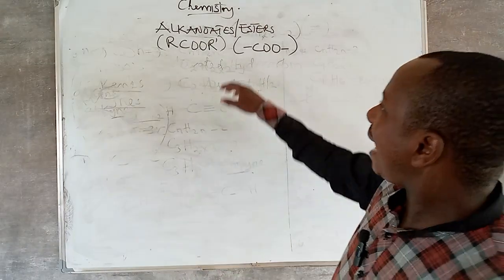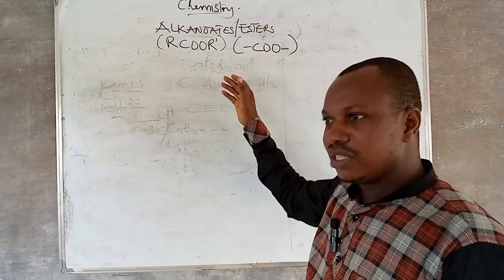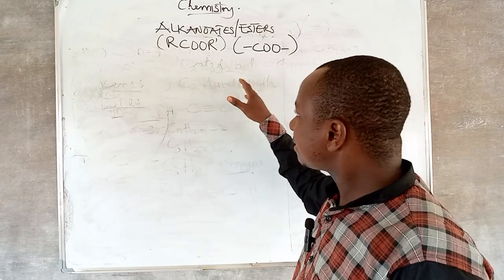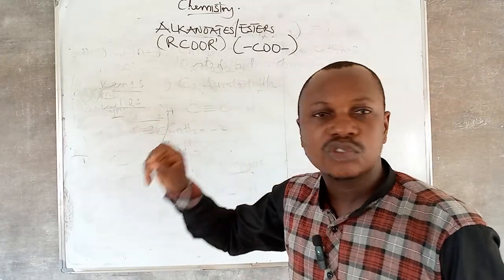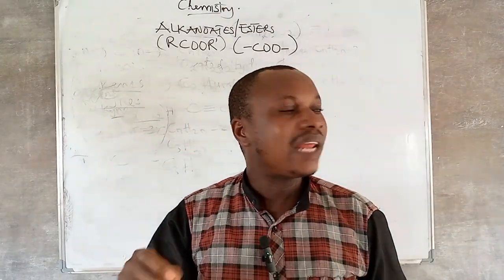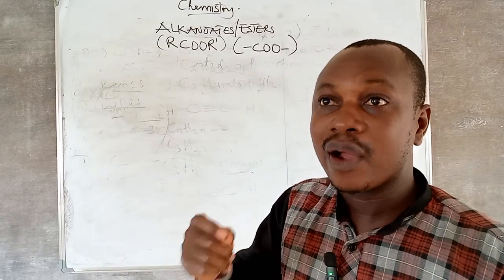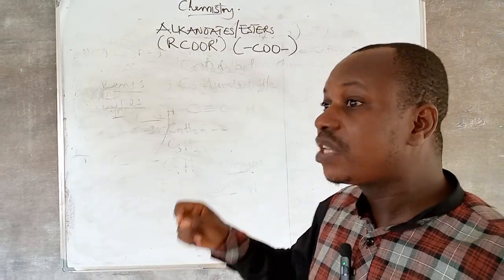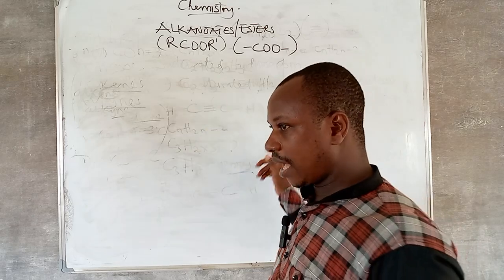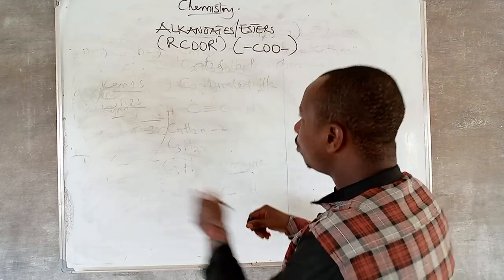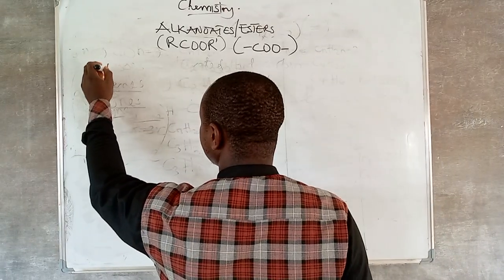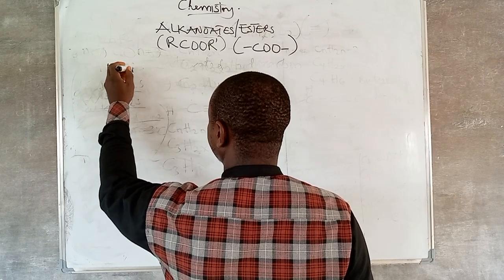Now, an ester, I will use the two interchangeably. An ester is formed as a result of the reaction between an organic acid and organic base, to give you that ester and water. Let me write the words first.